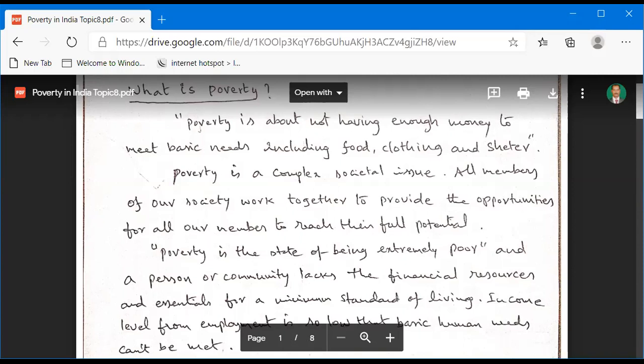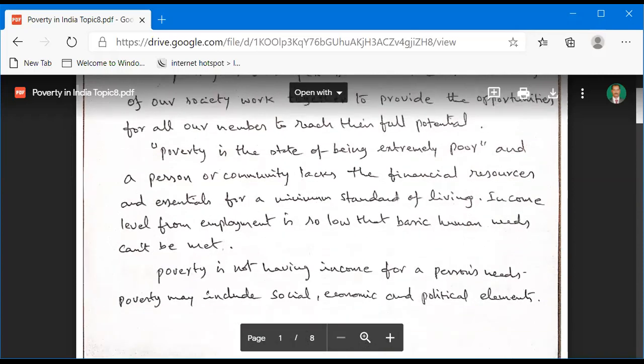According to their talents. And poverty is a state of being extremely poor, where a person or community lacks the financial resources and essentials for a minimum standard of living. This is important.